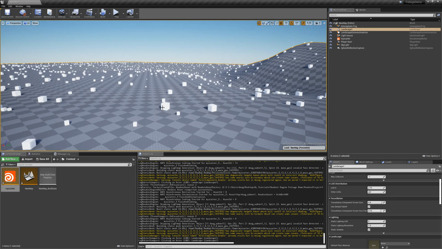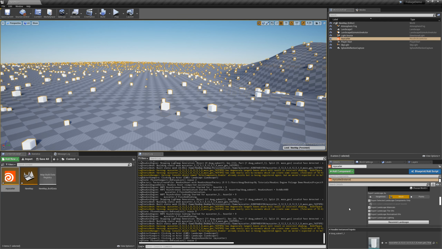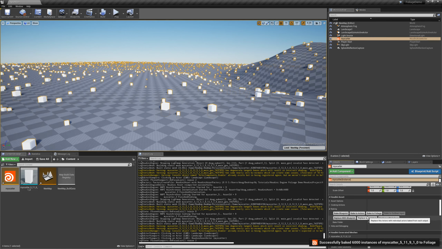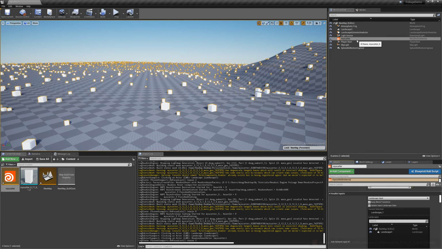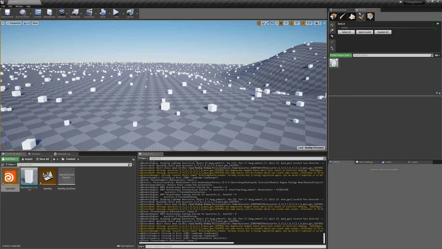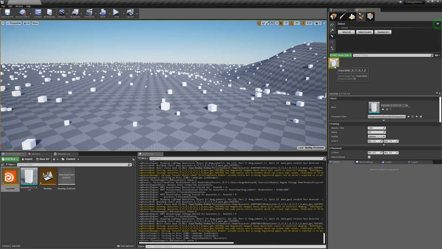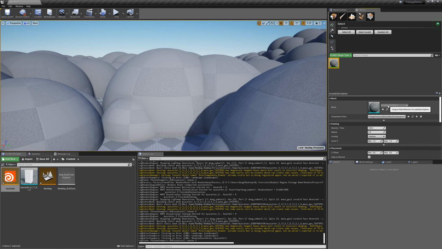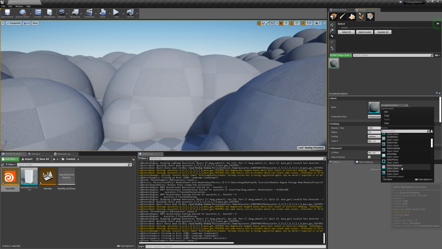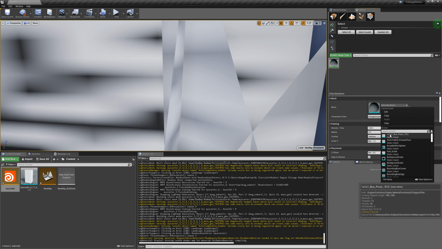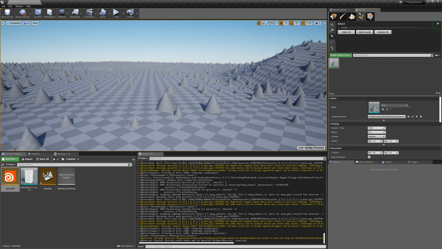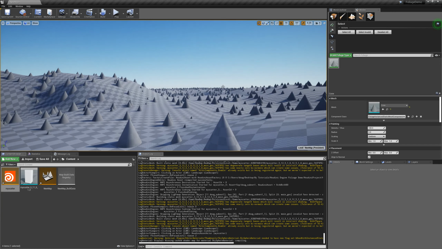Once again, I'll just select this and bake it to foliage. Then I'll hide the My Scatter actor. The foliage is still there. So now you can see this foliage actor. And from here, I can also change what my foliage actor is. And that thing will be instanced, and it'll work just like foliage. And that's it.